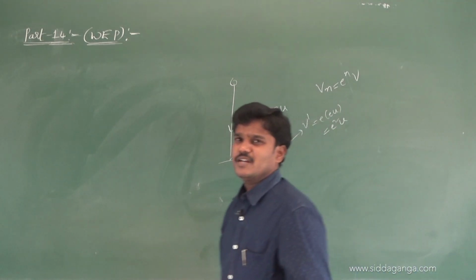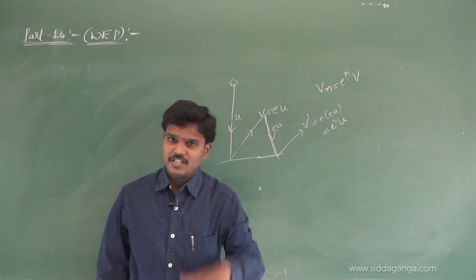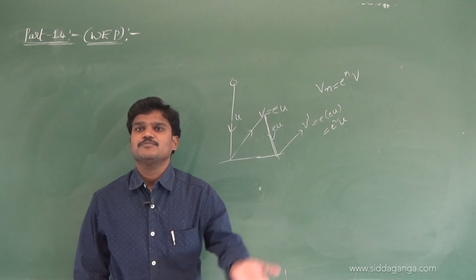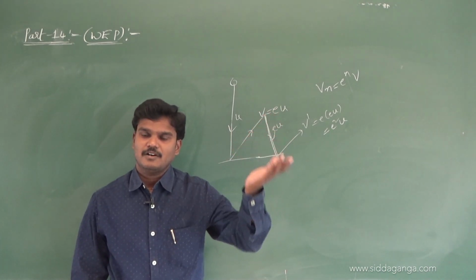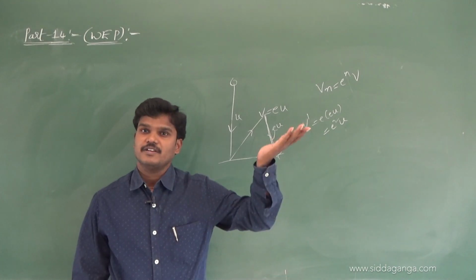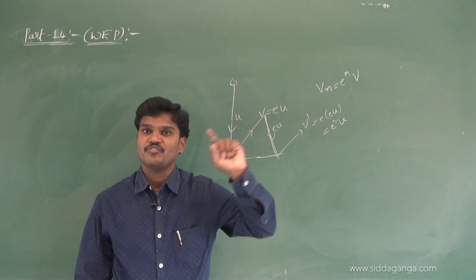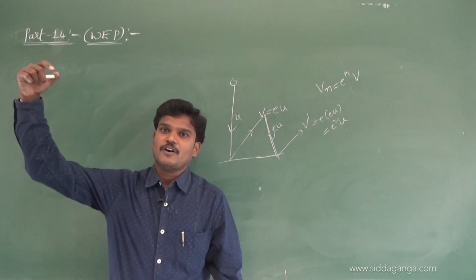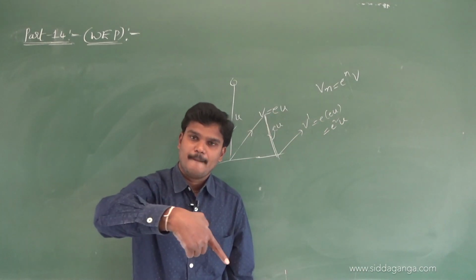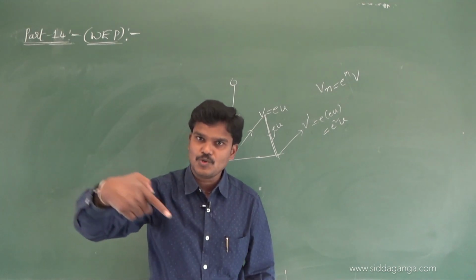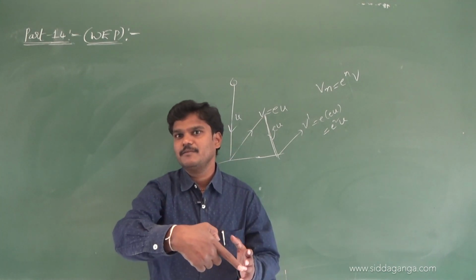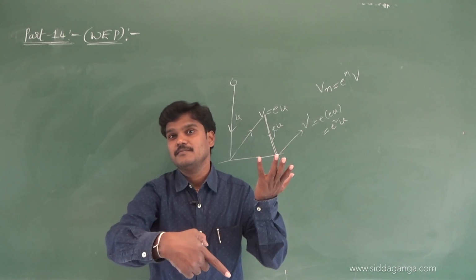So keep in mind, if a body falls with v, it rebounds with e times v. After the second rebound, e square v. Third rebound, e cube v. Fourth rebound, e power 4 v. If the body falls with u cos theta speed, tell me, after rebound what is the speed?